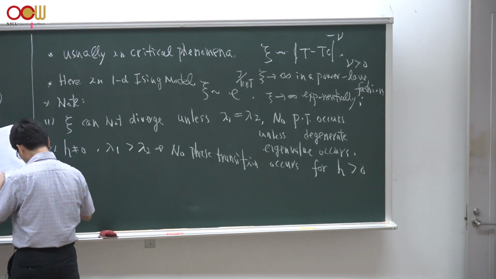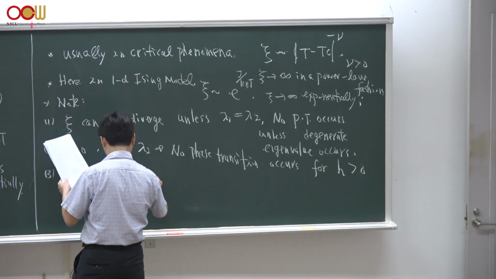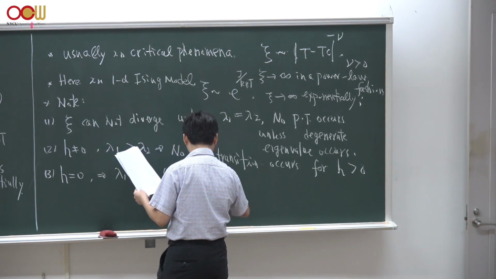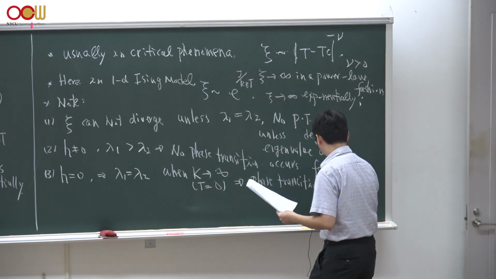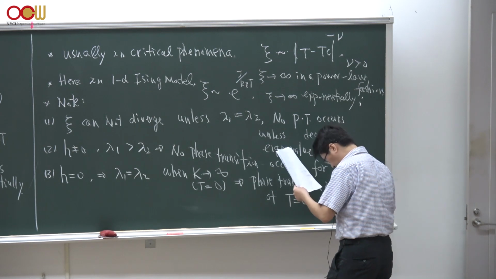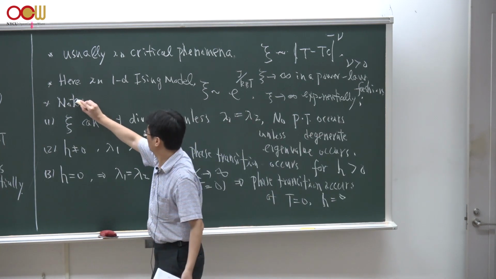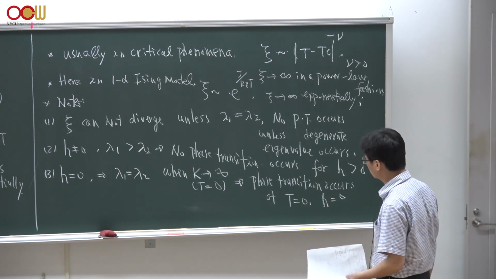Number three, in the zero field limit, we have the degenerate eigenvalues when k goes to infinity or t goes to 0, and we have a phase transition exactly at 0 temperature and 0 field limit. These remarks summarize what we derived over the last few lecture hours.